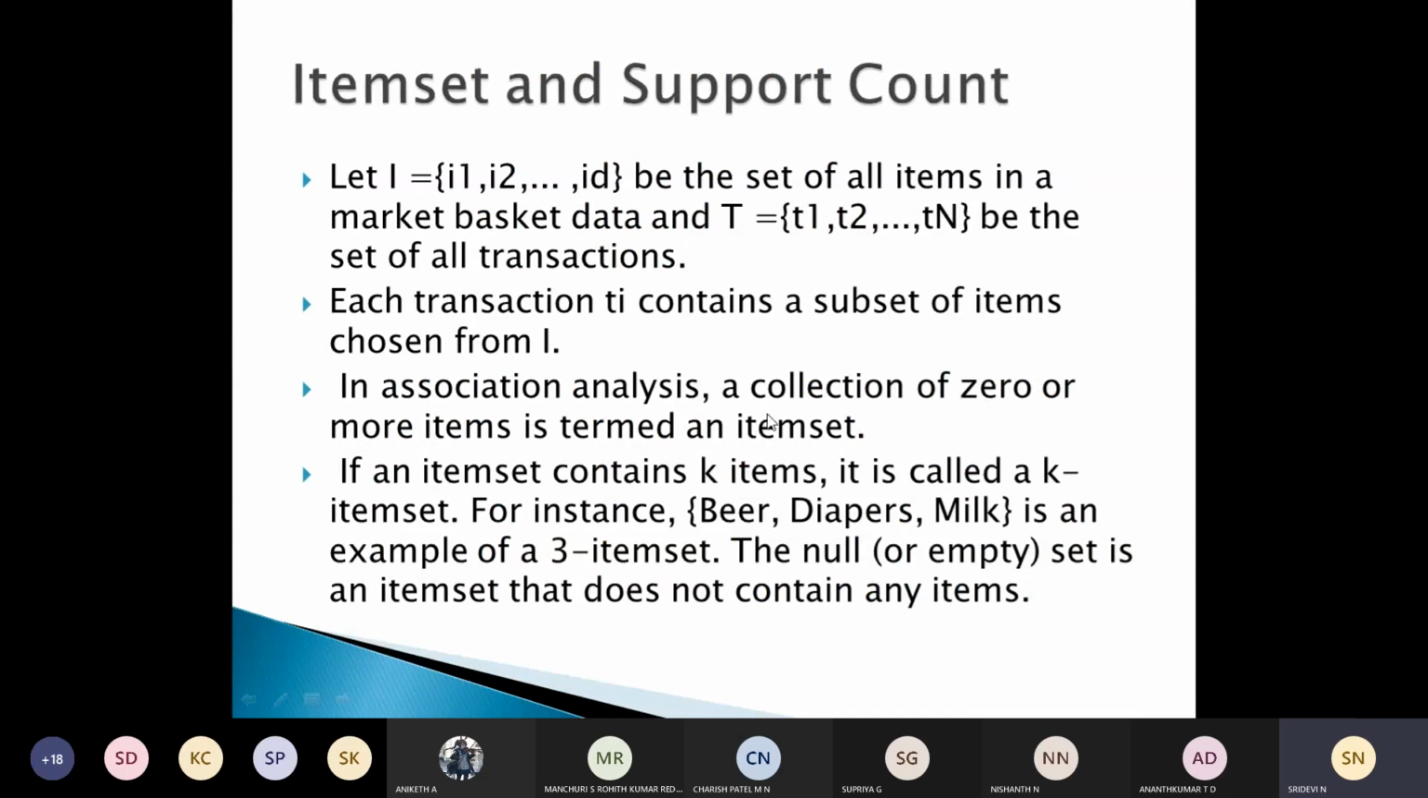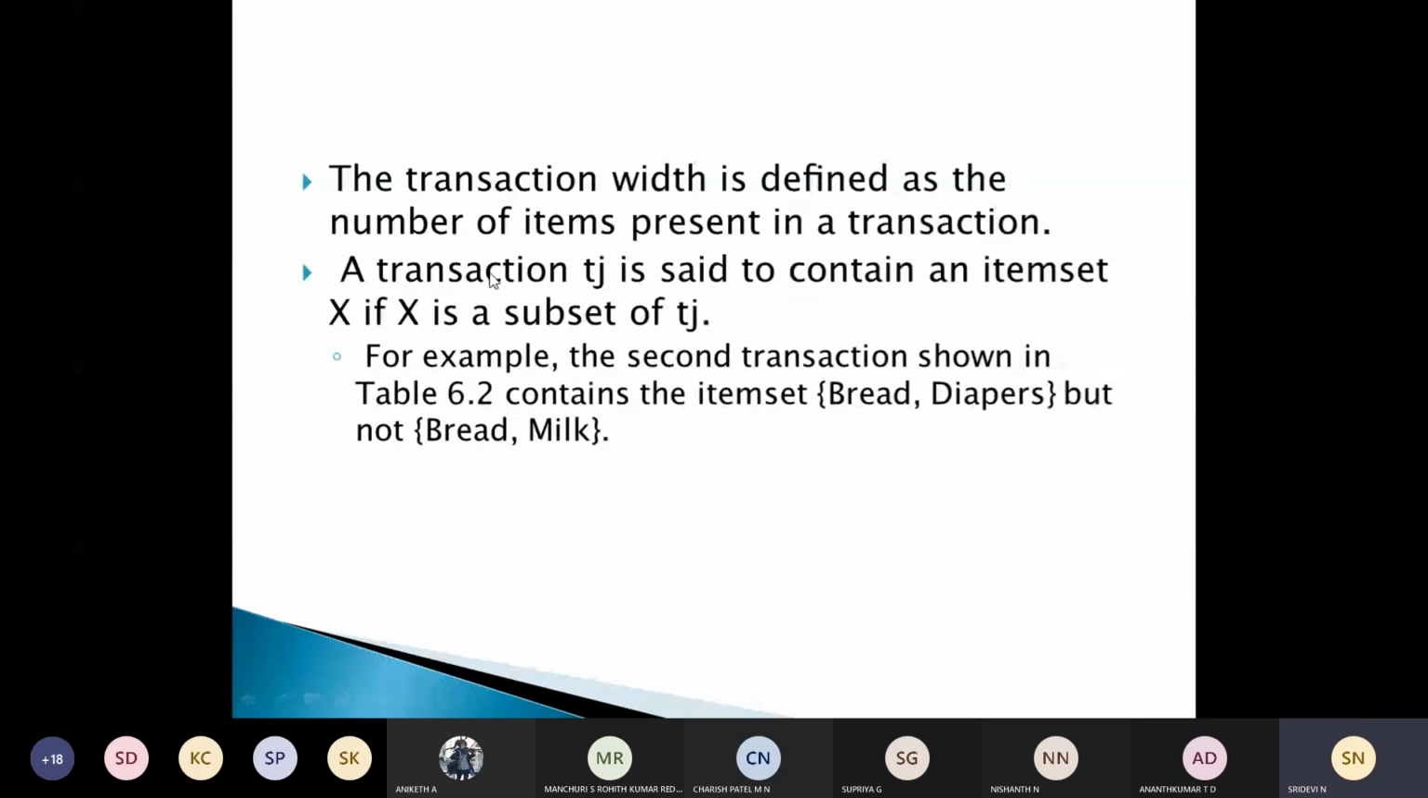So basic terminologies we are just discussing. An item set is nothing but a collection of zero or more items, and if any item set contains k items, it is called a k-item set. So here we have 3 items, so we can call this a 3-item set. And as you know, empty means it does not have any items. Basic terms only. And the transaction width is nothing but the number of items present in a transaction.